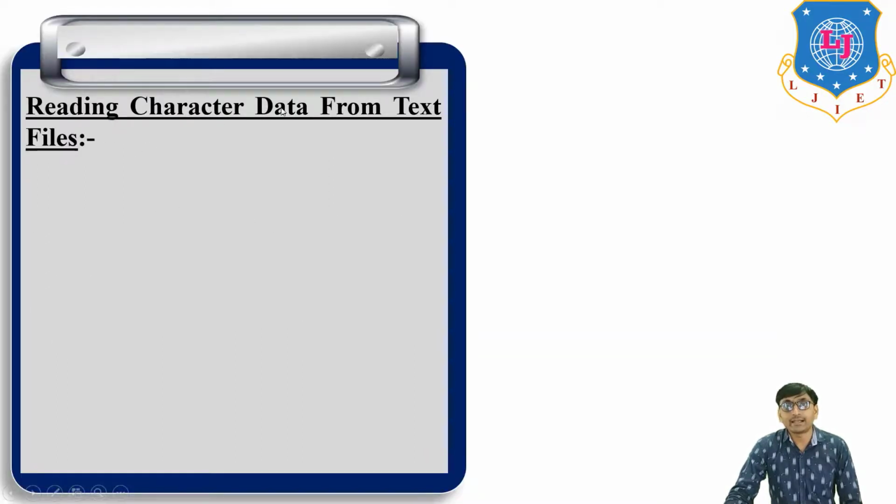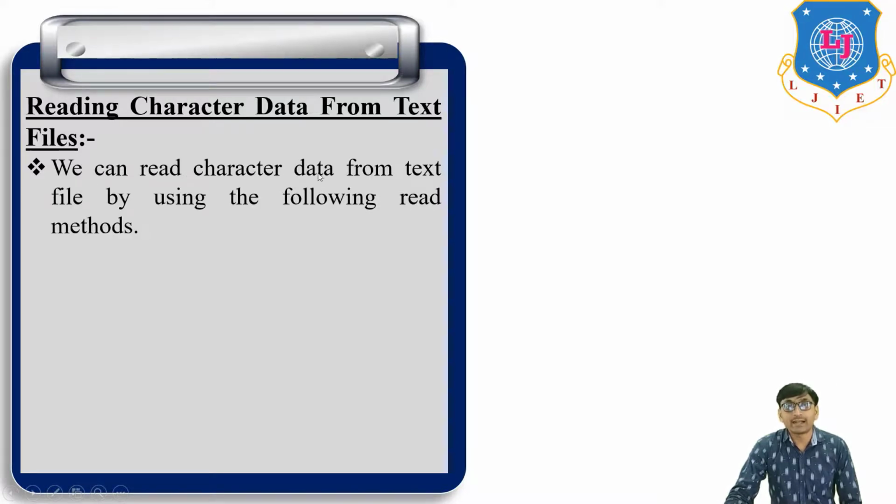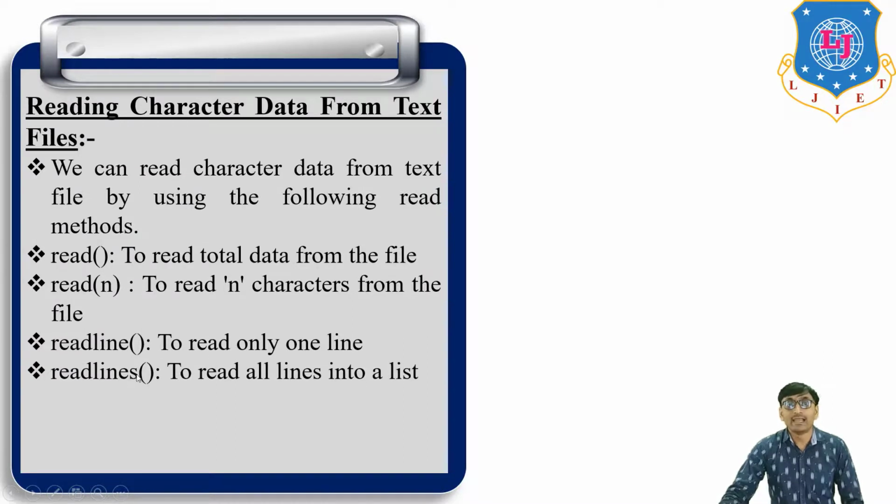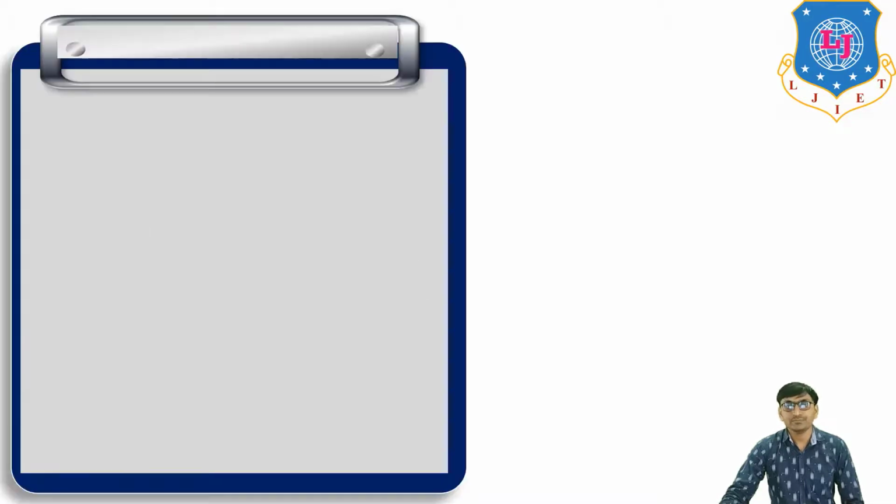Now, reading character data from a text file. We can read character data from a text file by using the following read methods. read() to read total data from the file, then read(n) to read n characters from the file, then readline() to read only one line, then readlines() to read all lines into a list.